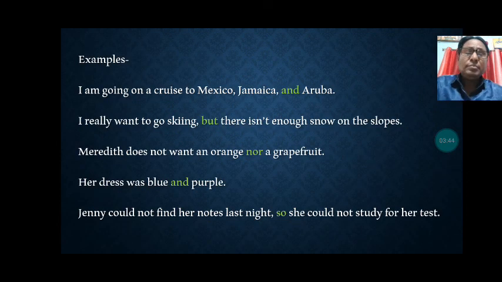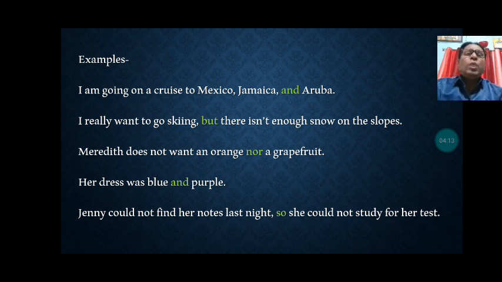Let us see examples of the coordinating conjunctions we have discussed. I am going on a cruise to Mexico, Jamaica and Aruba. You can see these are places, nouns, joined by the coordinating conjunction and.